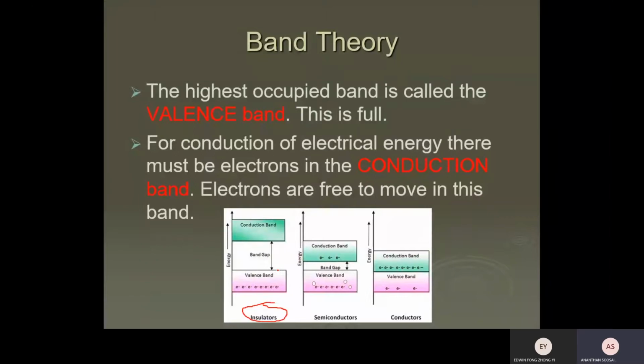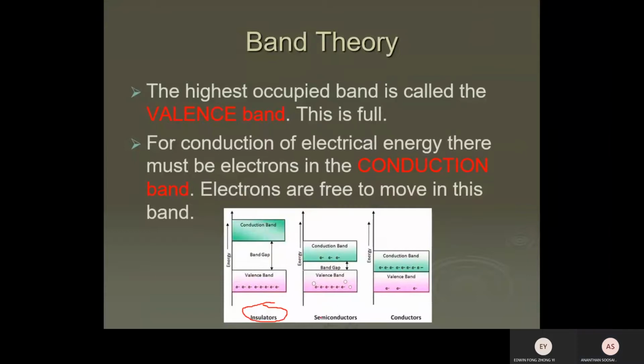The electron cannot move freely and never contributes to current. No free electron. But if the electron gets enough energy to jump to the conduction band, then it can contribute to current flow. So for electrical conduction, the electron must be in the conduction band.